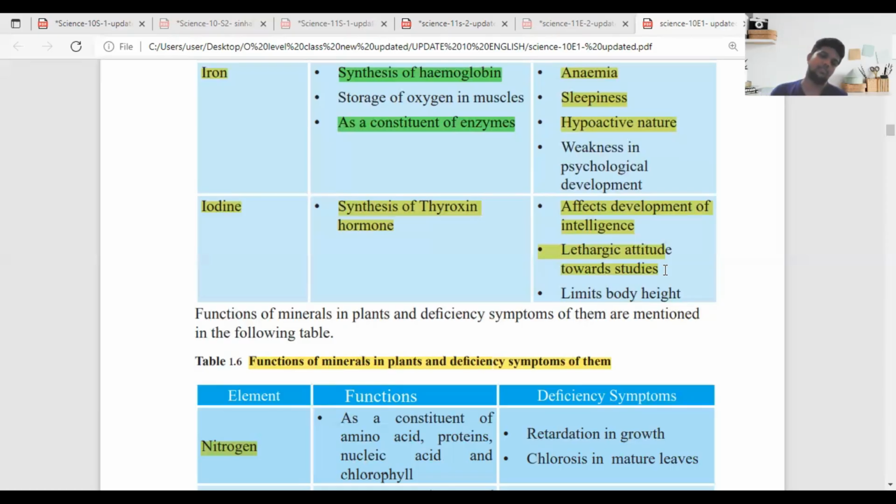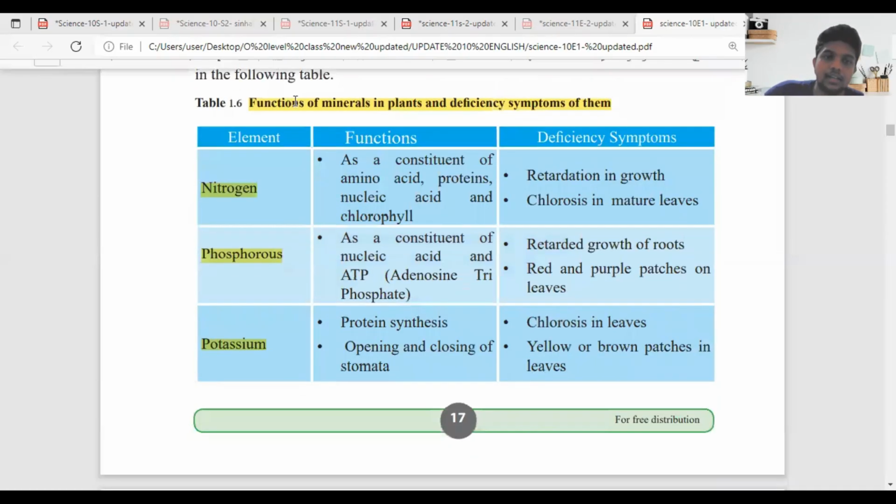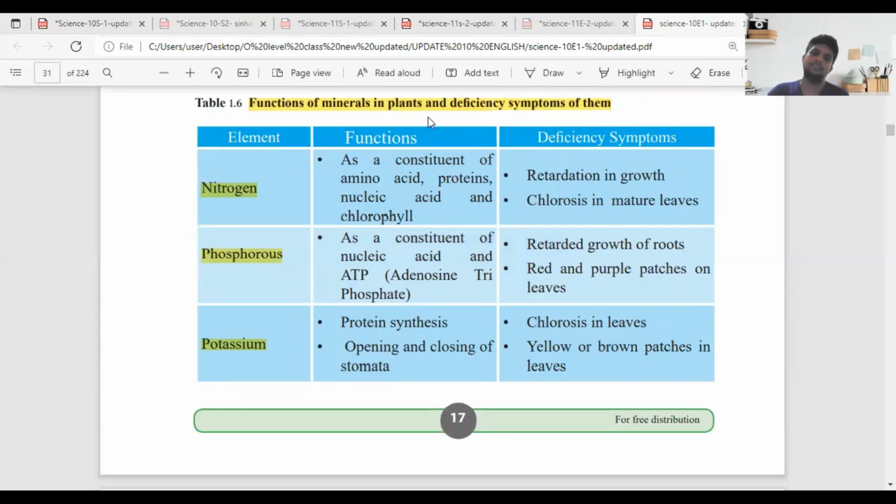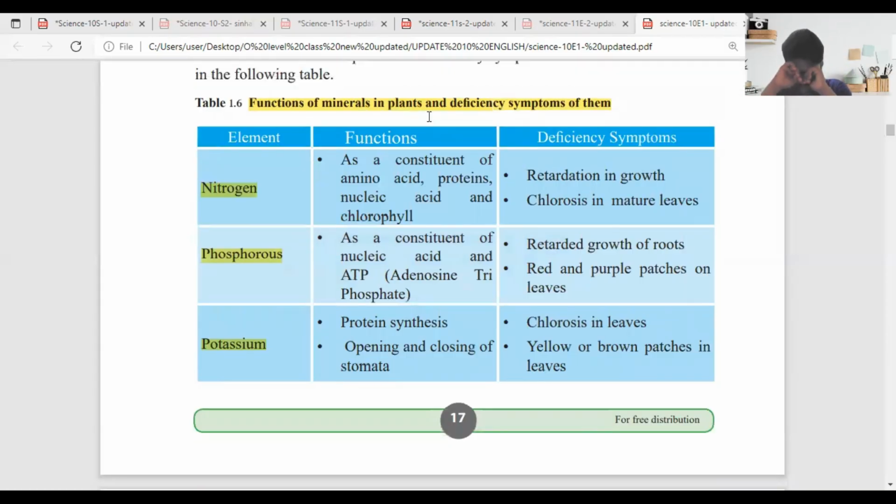Okay, let's go for the next one, Dharu. Write down functions of minerals in plants and deficiencies in terms of them.